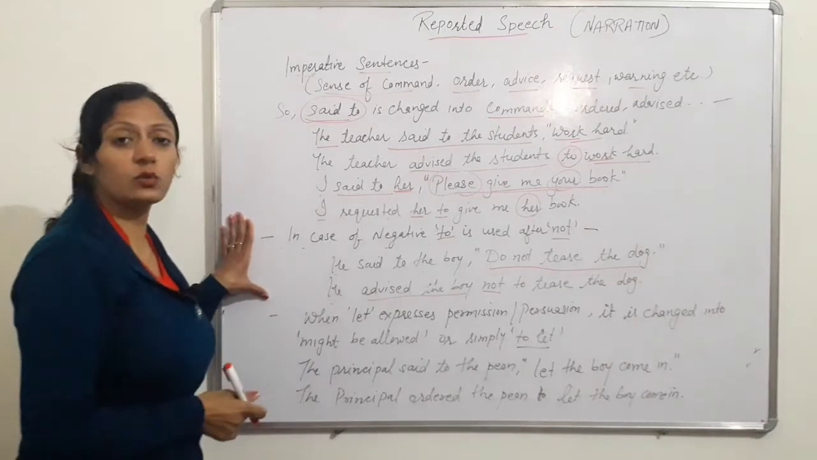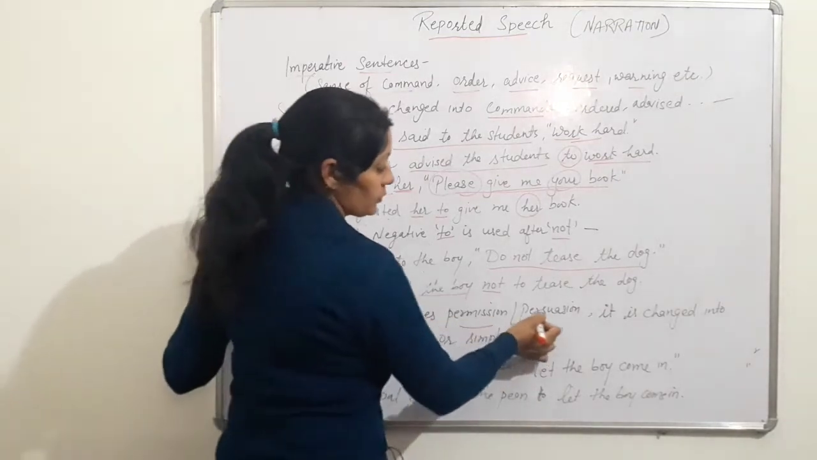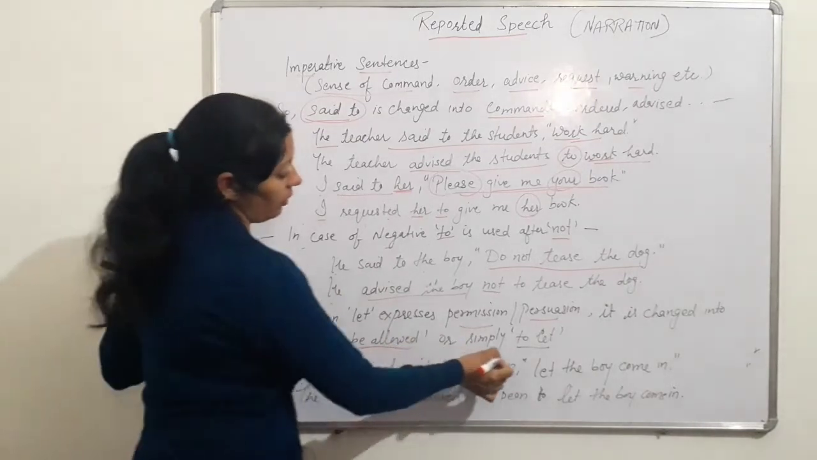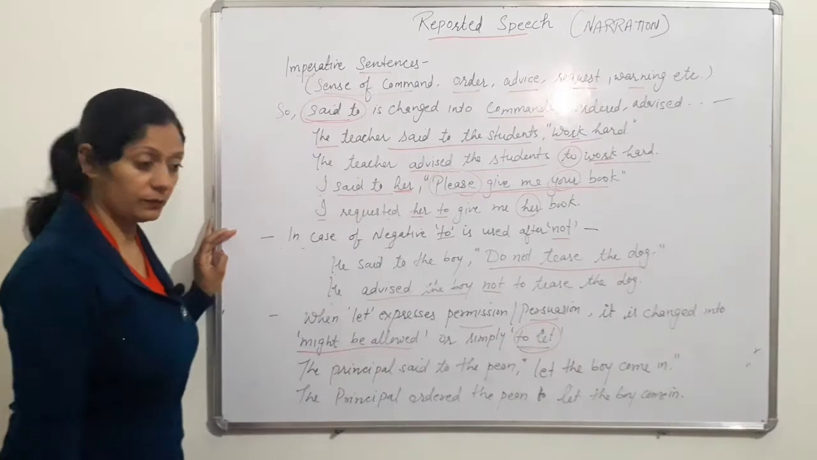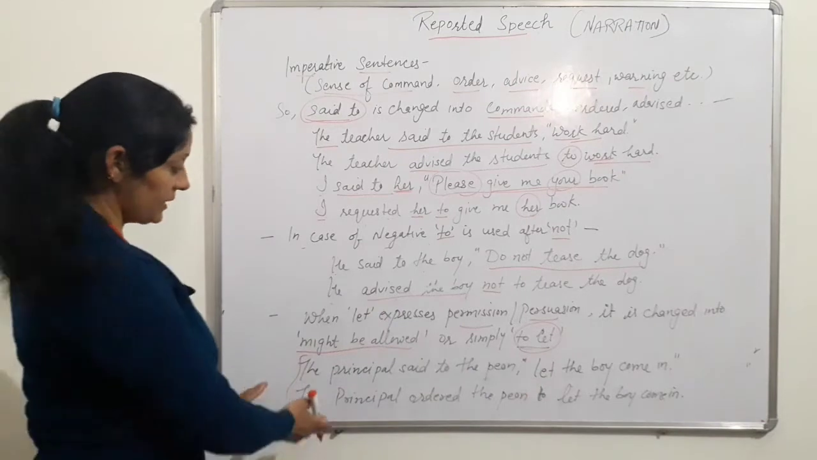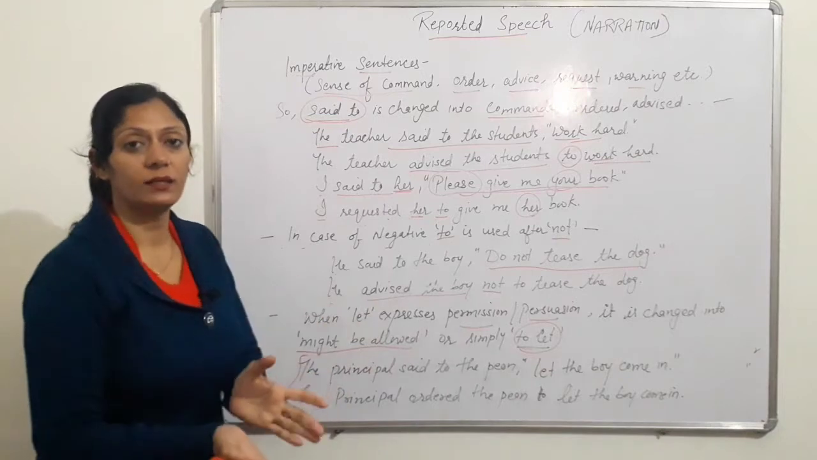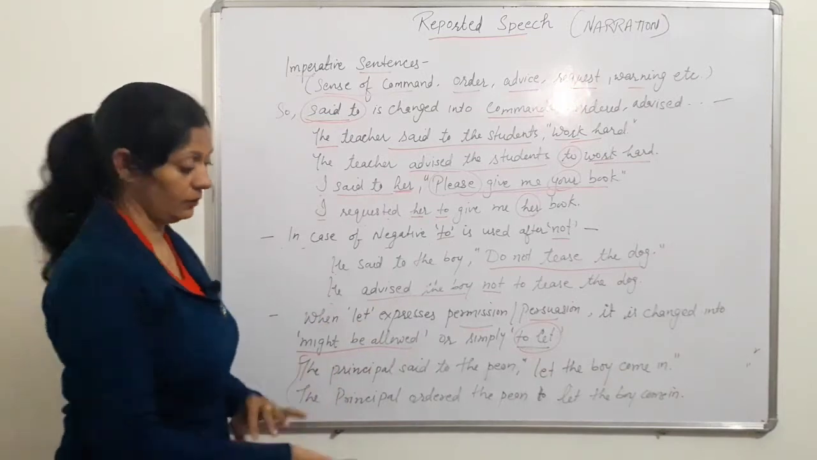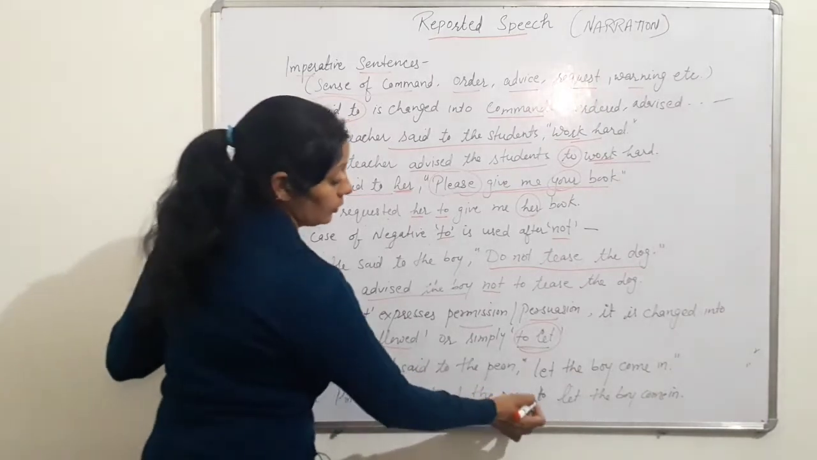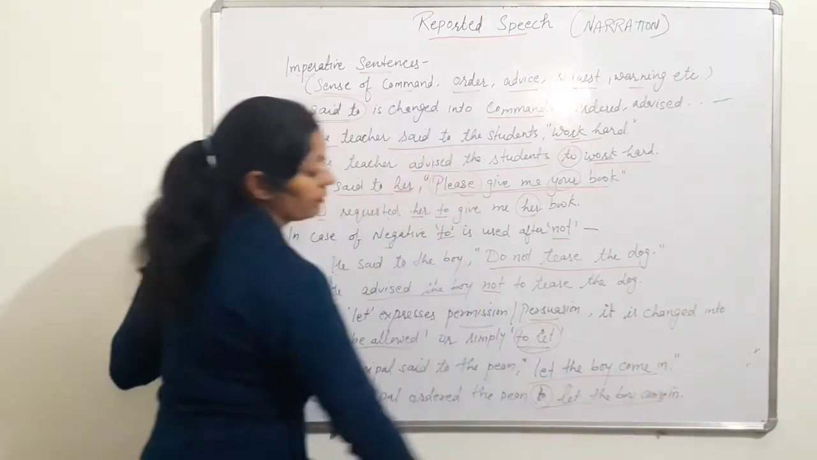Sometimes 'let' is also given at the beginning of reported speech, and 'let' expresses permission or persuasion. Then we change it into 'might be allowed' or simply into the infinitive. Take this example. The principal said to the peon, let the boy come in. So, the principal ordered the peon. If a master said to the servant, then the master ordered the servant. So here the principal is saying something to the peon, so the principal ordered the peon to use 'to' infinitive, then the remaining sentence will be the same: to let the boy come in.